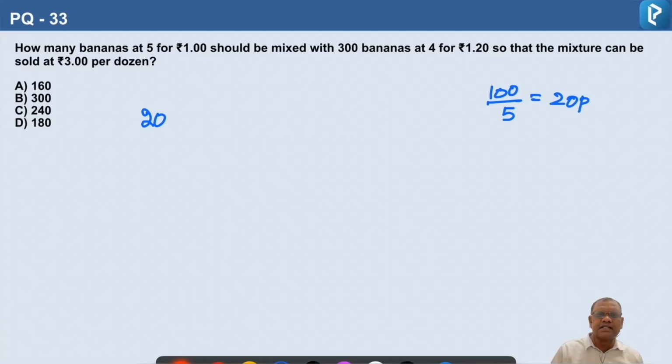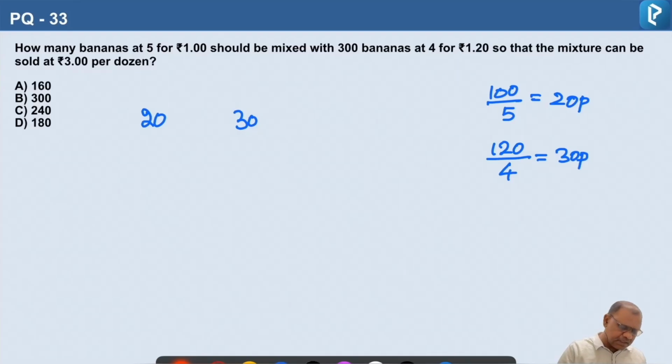Next, in the second case, 4 bananas per 1 rupee 20 paisa. 1 rupee 20 paisa is 120 paisa. For 4 bananas, that is 30 paisa. So in the second case, the price of each banana is 30 paisa, and these are 300 bananas. The other quantity we don't know.